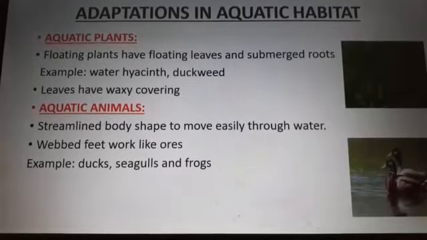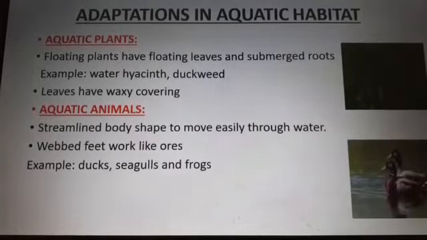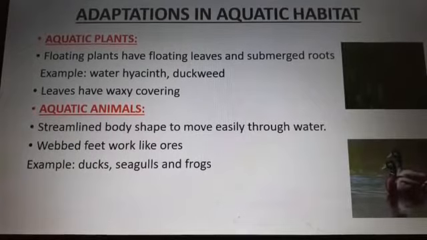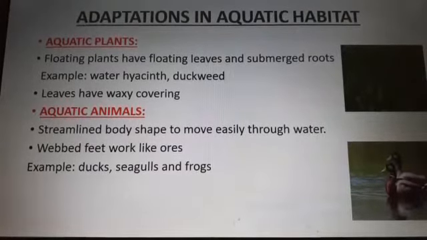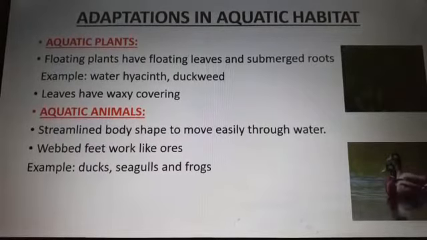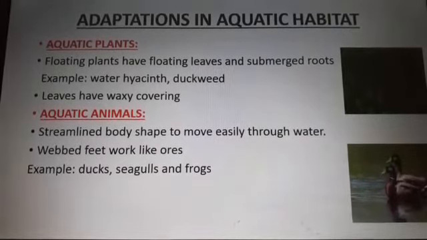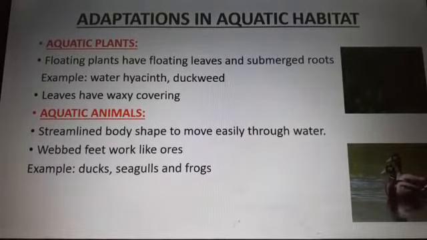As we can see, aquatic plants have floating leaves and submerged roots so that they can receive the sunlight easily and prepare their own food. The examples are water hyacinth and duckweed. Some plants have a waxy covering on them which prevents the water from collecting on them.